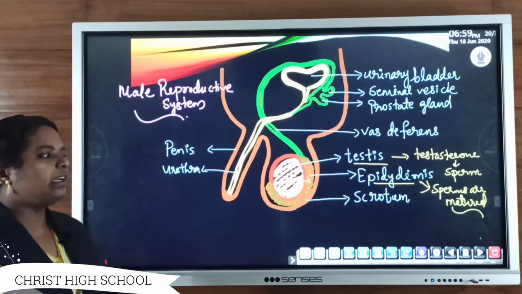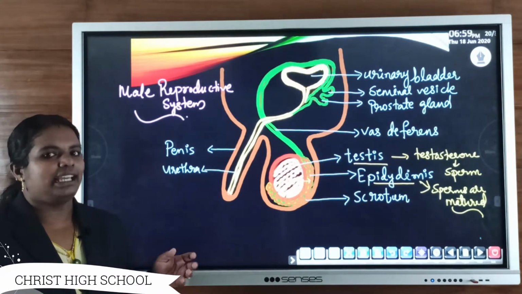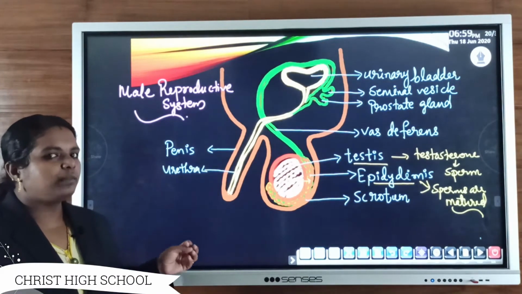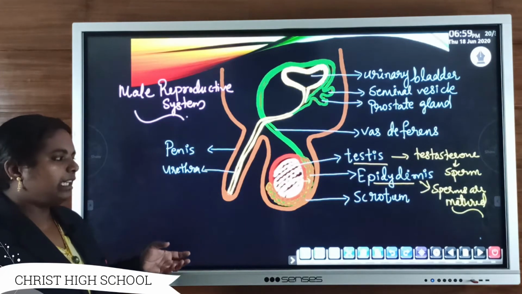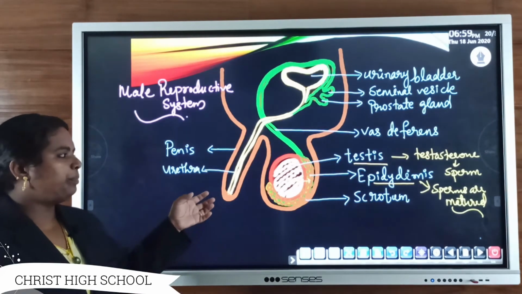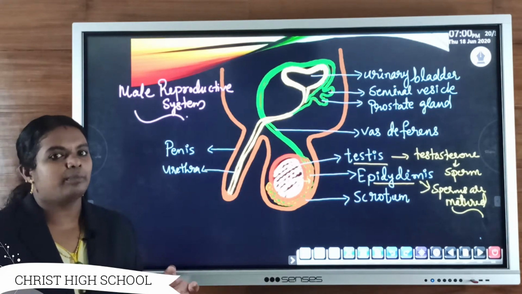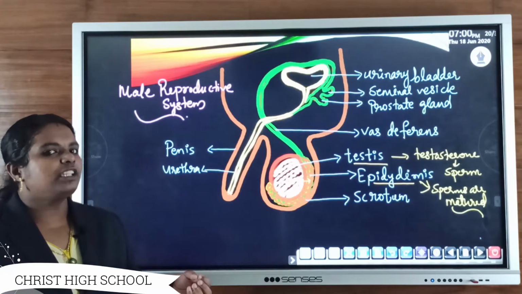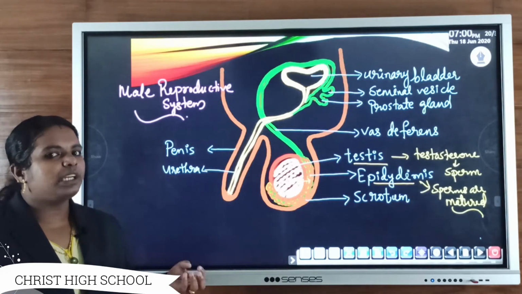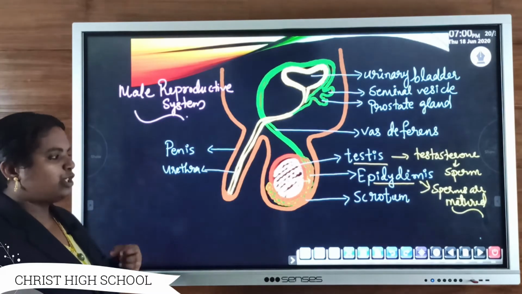Within epididymis, these sperms are stored for some days, and within that time period they become matured.